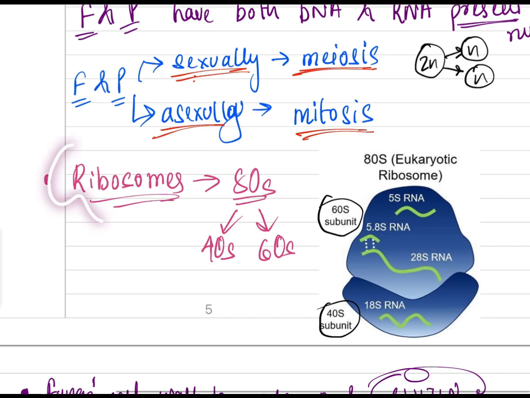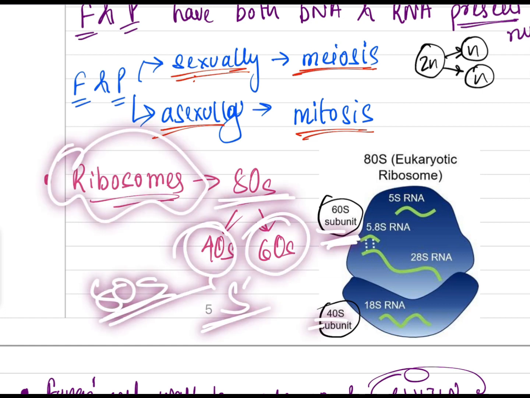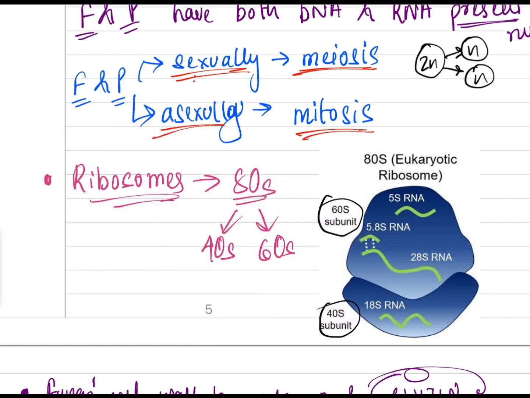Growth. Now ribosomes. Their ribosome is 80S, made of 40S and 60S. I already told you about the Svedberg unit. 40S and 60S combine to form 80S. The way you can remember is: 70S is formed by 50 plus 30, so all are odd numbers, 7, 5, 3.